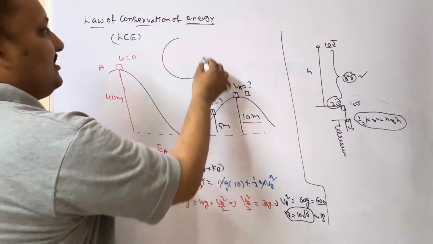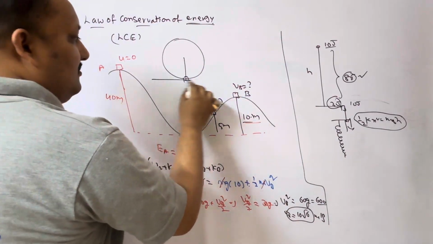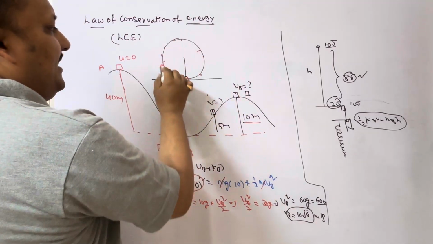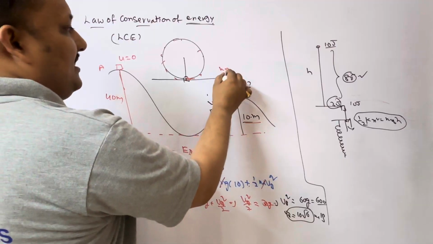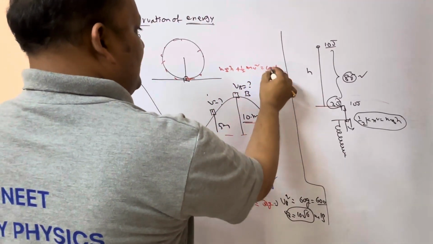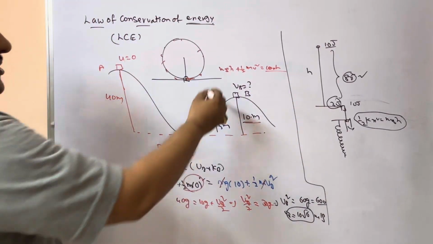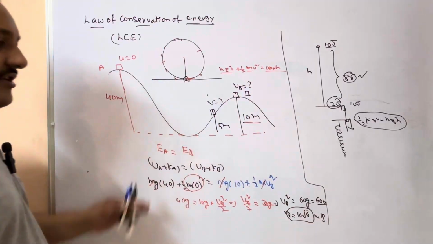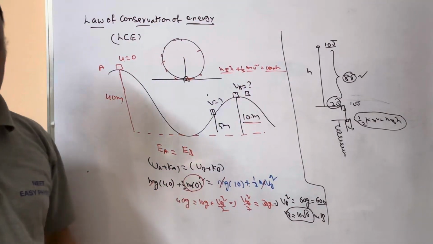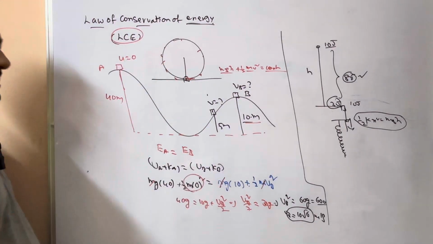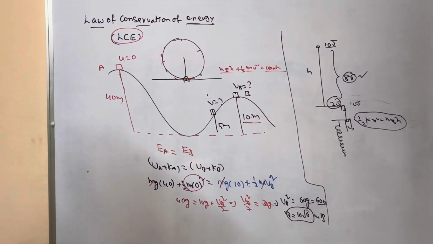If an object is moving in a circular path, this is the reference point. Total energy at A, B, C, at any point, you can equate. Potential energy plus kinetic energy is always constant. We are going to write potential energy plus kinetic energy at any point whenever the object is rotating. We will apply all these in upcoming cases. We will see, but you should be very careful with this law of conservation of energy statement and the application of this statement. Thank you.